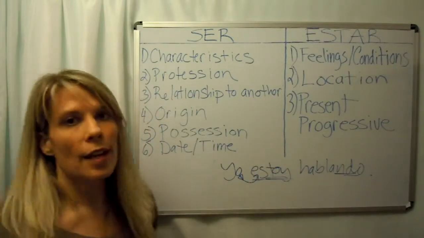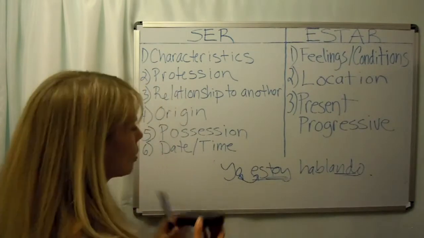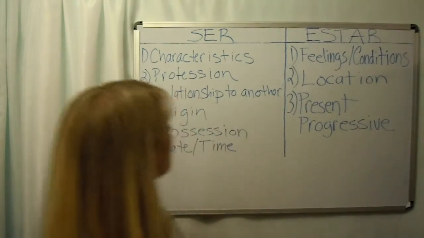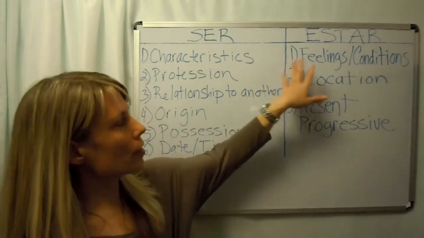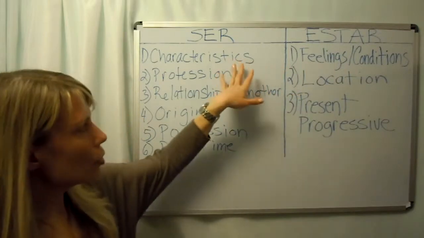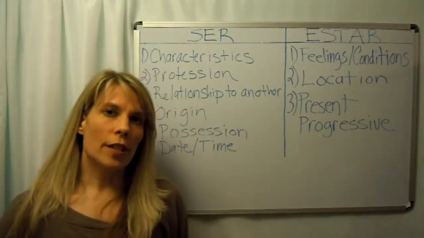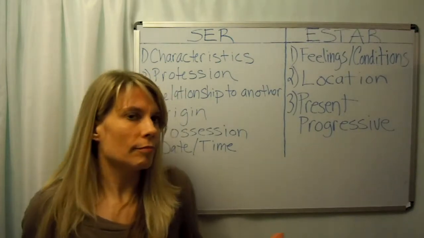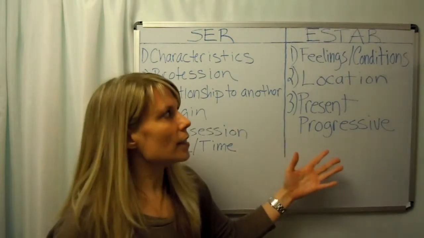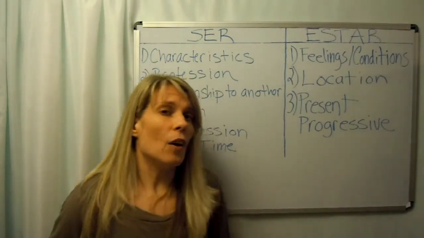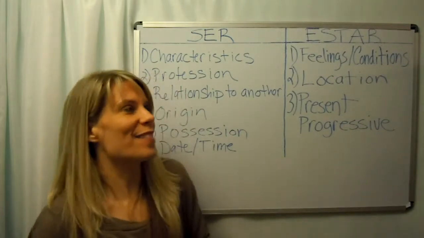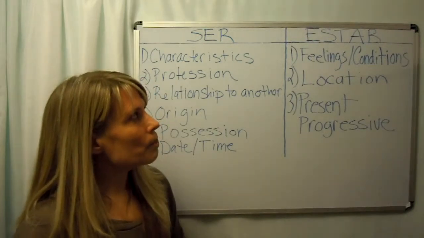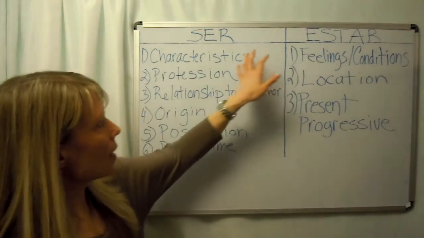So just a couple of things that I would like to point out to you. Just a couple of places where I think people can sometimes get confused. One of them being the difference between characteristics and feelings. Just remember that characteristics, we're referring to things that are permanent. If you're tall, you're tall. That's not going to change. Whereas feelings, you might be angry now, but hopefully you won't be angry tomorrow, as you remember with our example there. So just make a note of that.